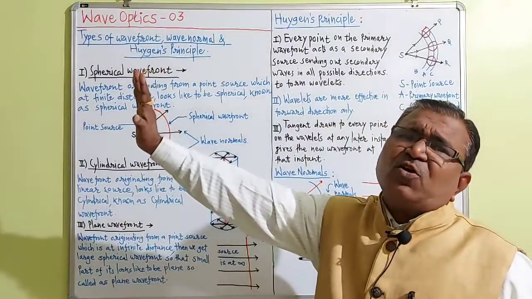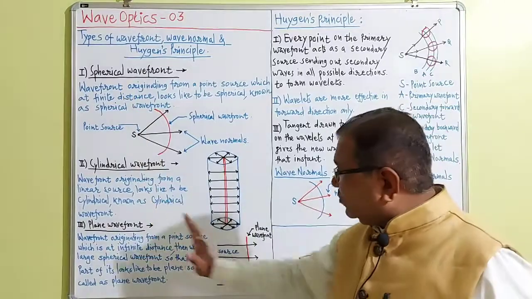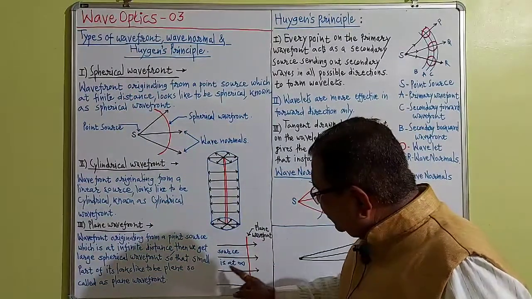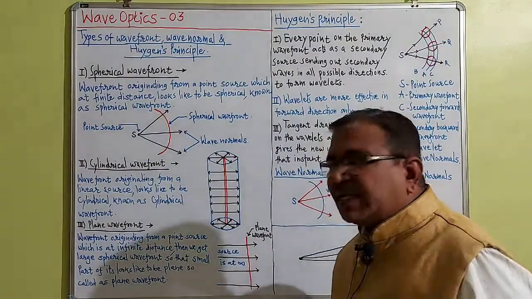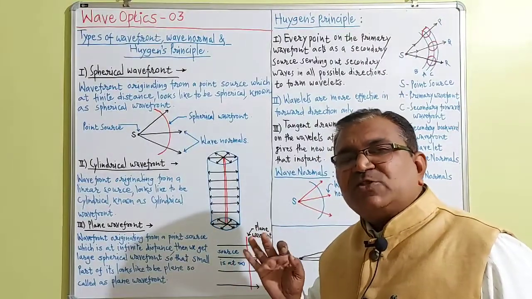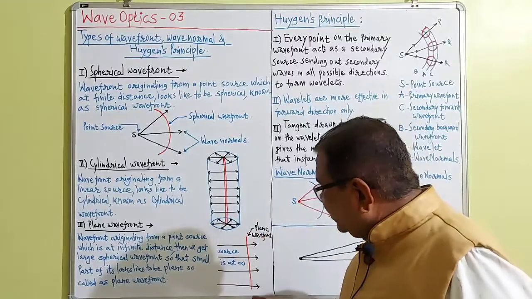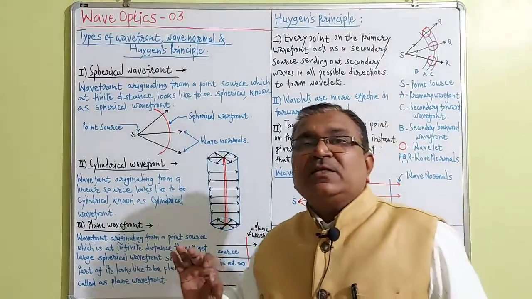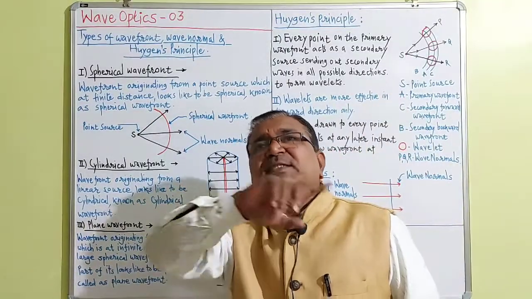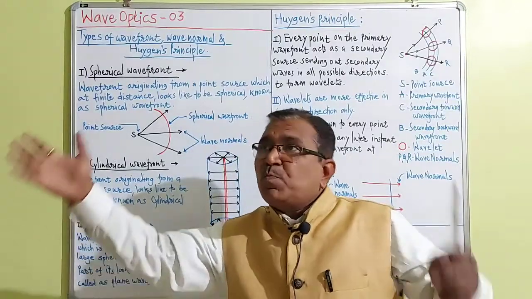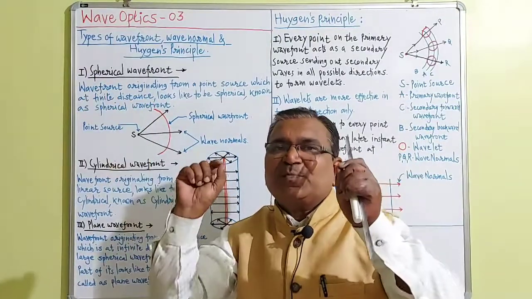It is so much longer, so much away, that the rays coming out from the infinite source look plane, look parallel, look equidistant, and the wavefront obtained is so large, spherical, and part of it looks plane.